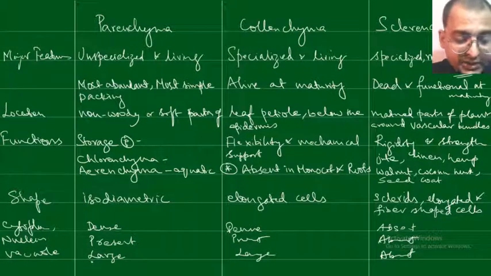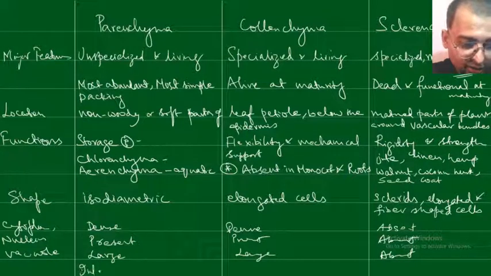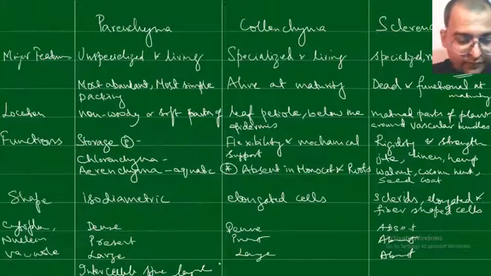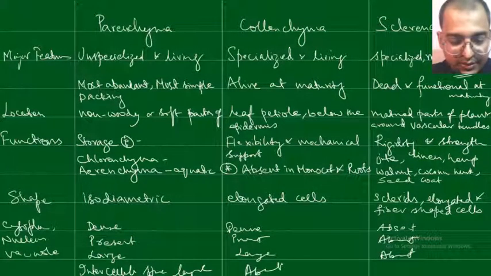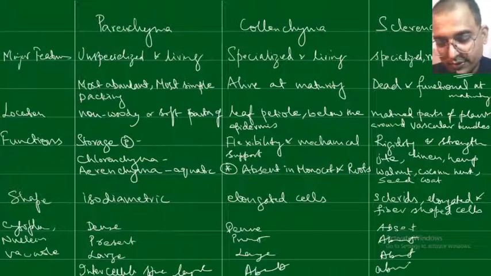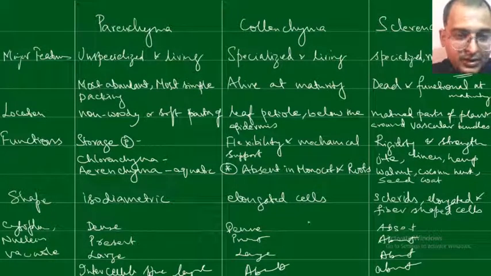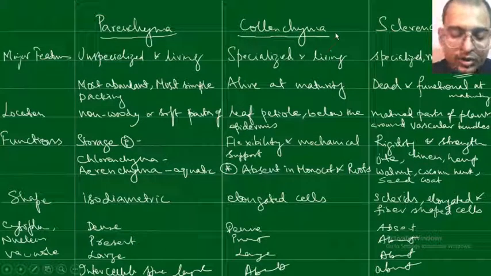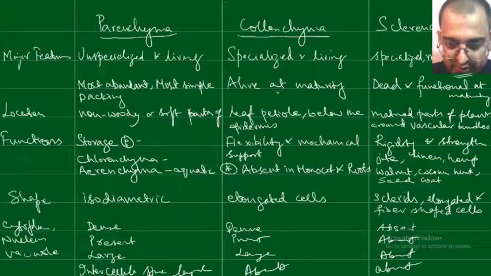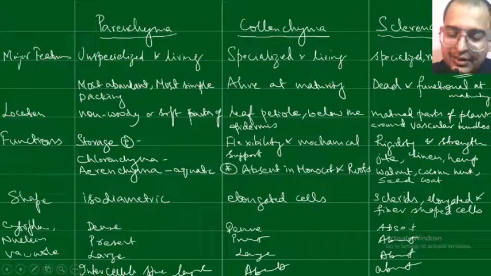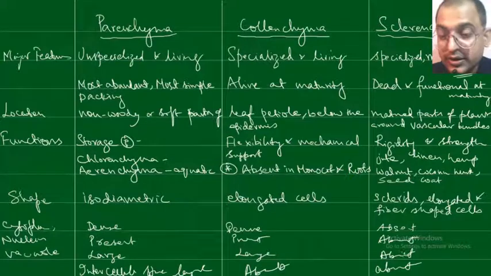What about the intercellular space? In parenchyma the intercellular space is large, whereas it is absent in collenchyma and also absent in sclerenchyma. In parenchyma the cell wall is thin and made up of cellulose, whereas in collenchyma the thin cell wall has secondary thickening by pectins. Sclerenchyma has narrow, long tube-like cells with lignified cell walls.